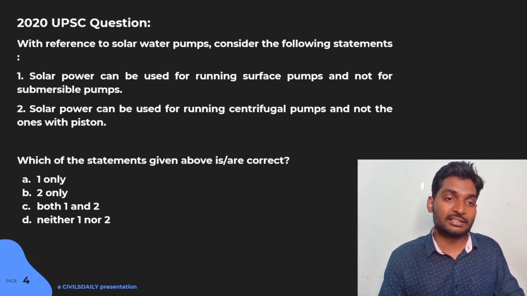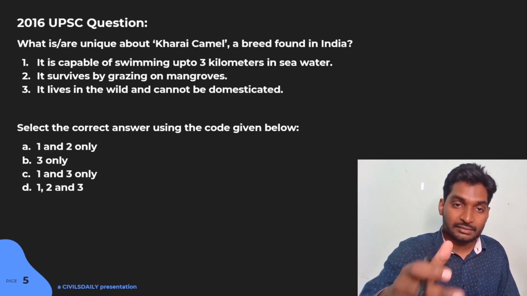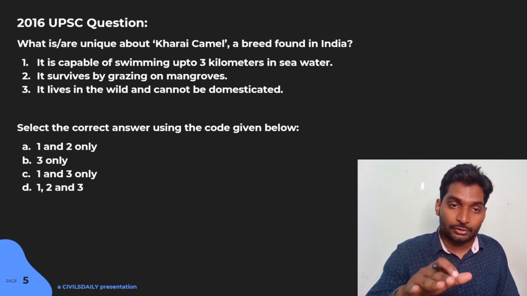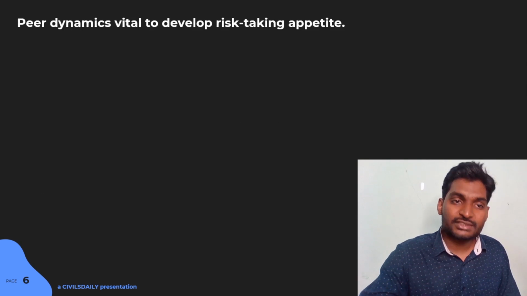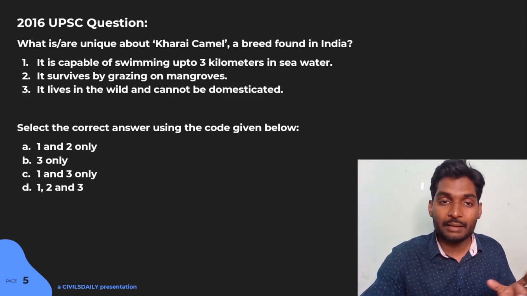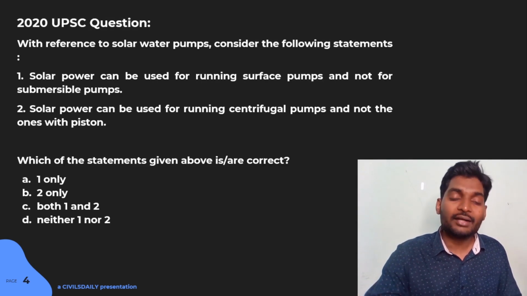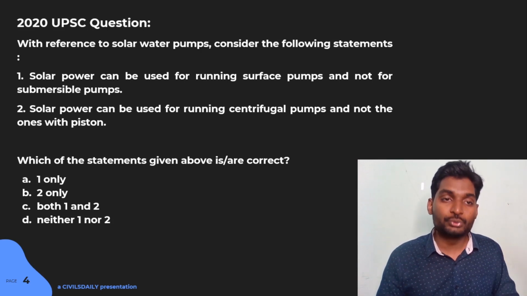These statements don't make sense, exactly as the statement in the next question pertaining to domestication of Kharai camels. So these questions are very much similar as far as the idea behind them goes. All right, I hope the logic is crystal clear to you, my dear students.